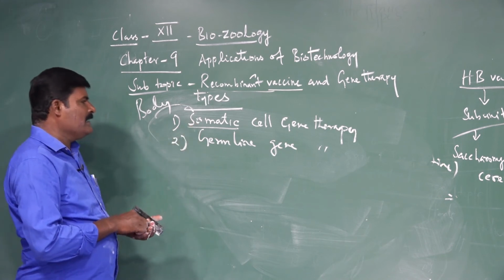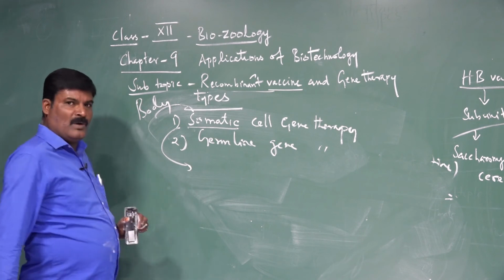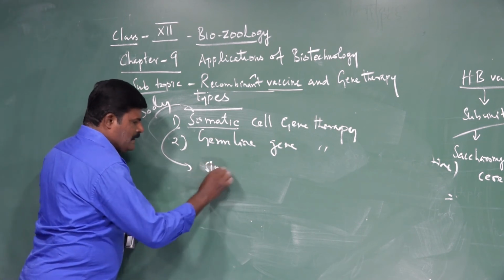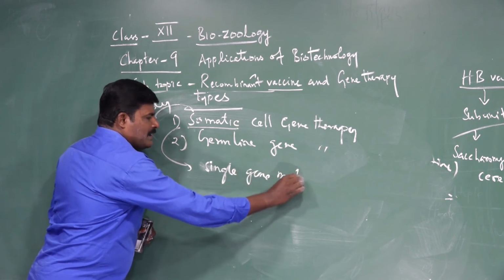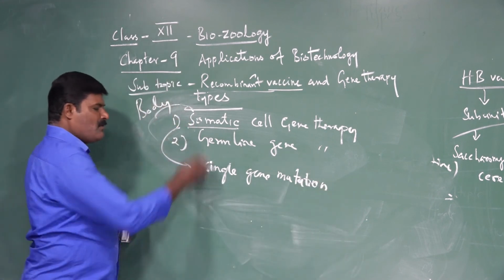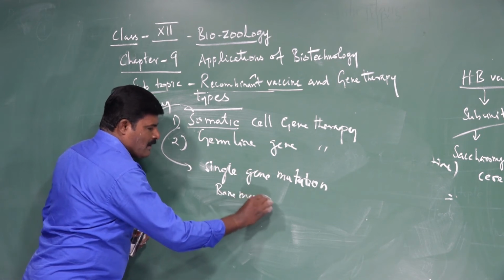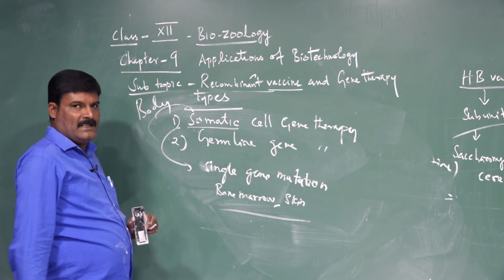This kind of gene therapy corrects a single gene mutation. What cells are used in somatic cell gene therapy? Bone marrow, skin cells, etc. or bone cells.